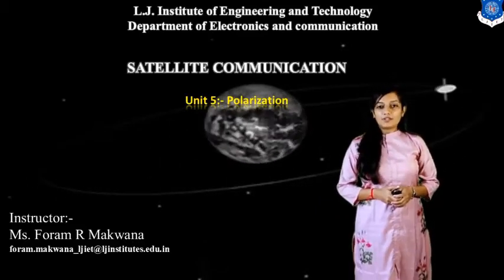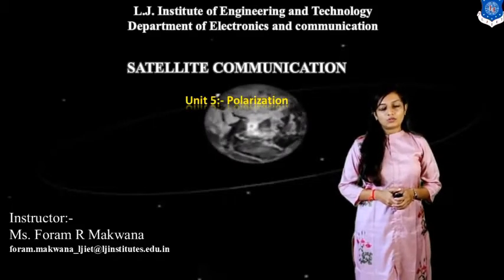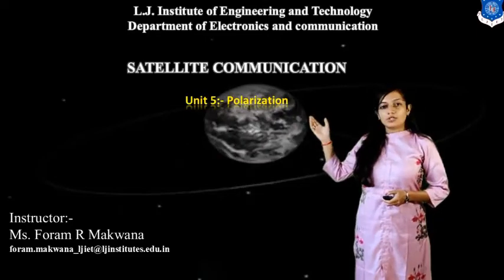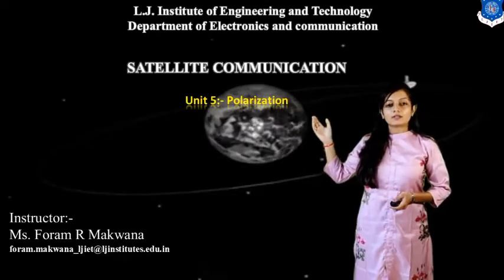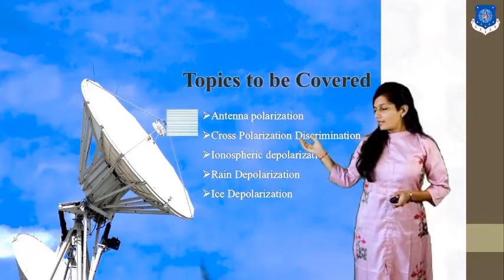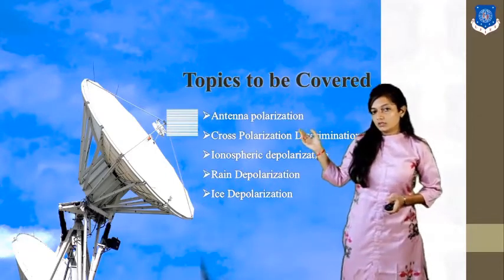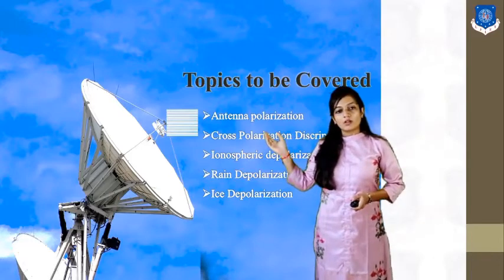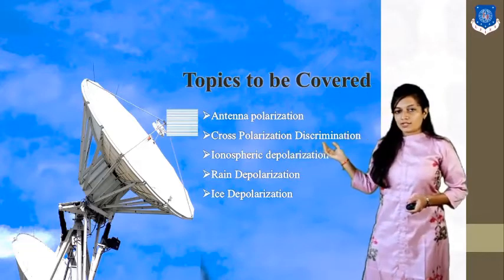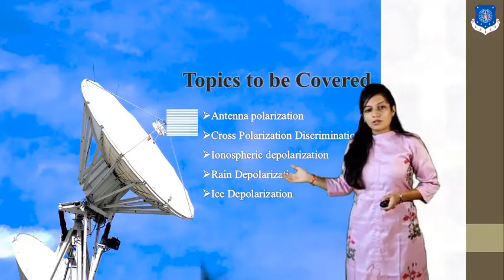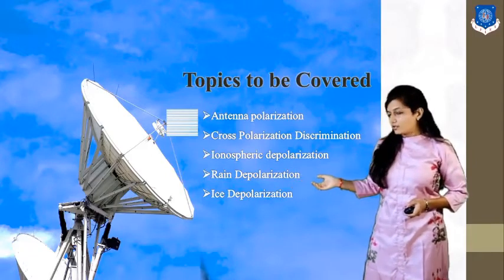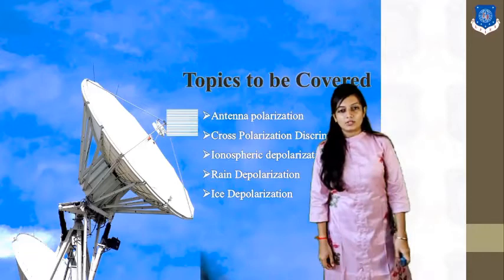In the previous session, we finished unit number 4, that is radio wave propagation. In today's session, we are going to start unit number 5, that is polarization. So, in today's session, we are going to study what is antenna polarization, what is cross polarization discrimination, what is ionospheric depolarization, rain depolarization, and ice depolarization.